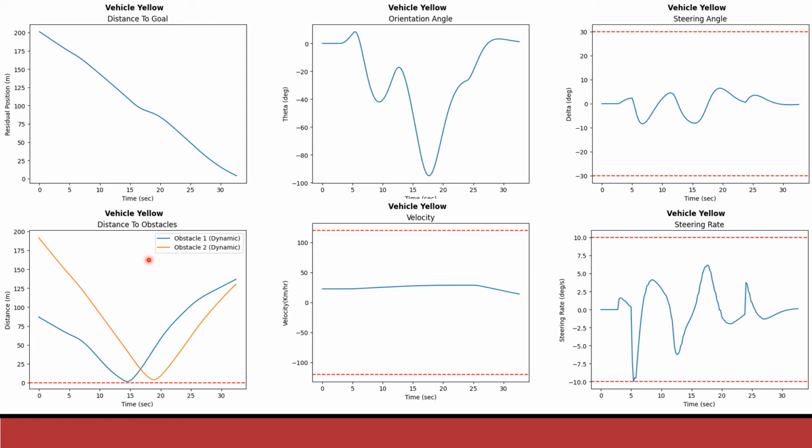So here we can see that it effectively avoids the obstacles, and the steering rates are within the limits in the upper bound, but the lower bound it has almost reached. This is because it had to avoid those obstacles, but still it has successfully maintained that bound, and so it works well. So now, can VO perform satisfactorily if we have different vehicles in the picture? Let's see.